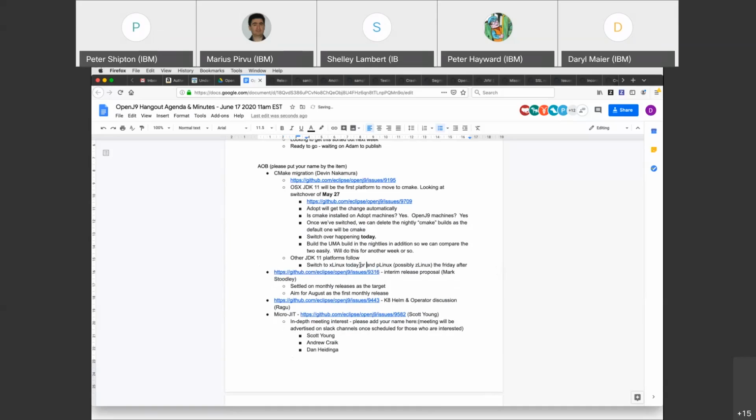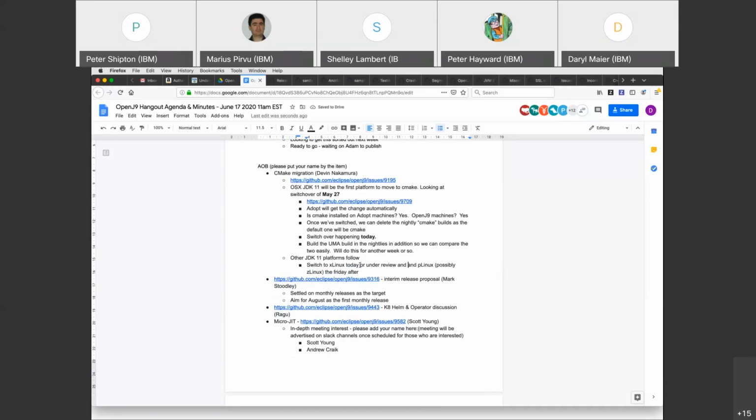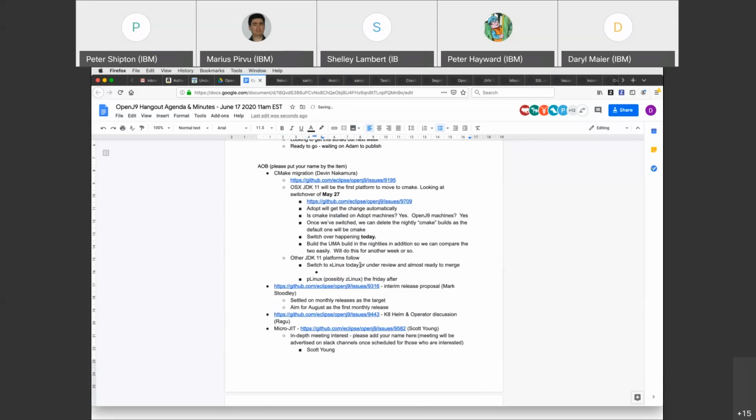One thing I would like is, can we add the UMA? The same thing we did for OSX, can we add the default YML instructions so we can build UMA? Right. Okay, I can make up that PR. Thanks. You might as well add it for Plinux, Zlinux. Let's just do the same things for all the platforms. Yeah.